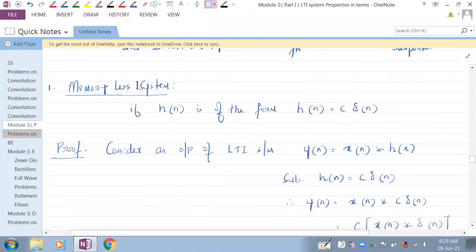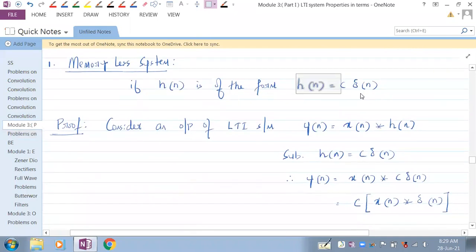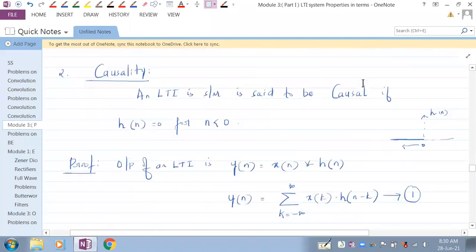So a memoryless system will have an impulse response of this form. This we have proved. If the impulse response is of this form, c into delta of n, then the system is memoryless. It is in discrete time. If it is in continuous time also, it is true. If h of t is c into delta of t, then also the system is memoryless in continuous time. So that is one thing that we saw.